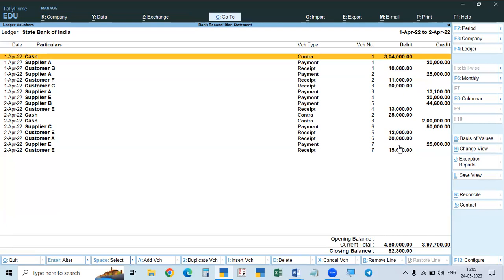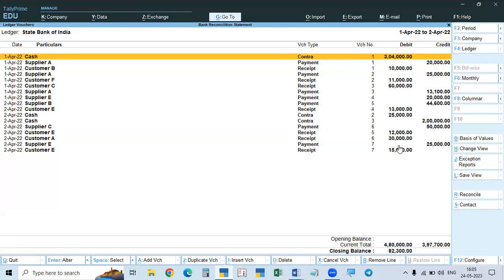So all those things reflected in the bank but not in our books can be entered immediately, so that difference will go. All the others, whenever our record shows but the bank does not show, we cannot go to the bank and record that. So those will be left out, and those will be the differences.